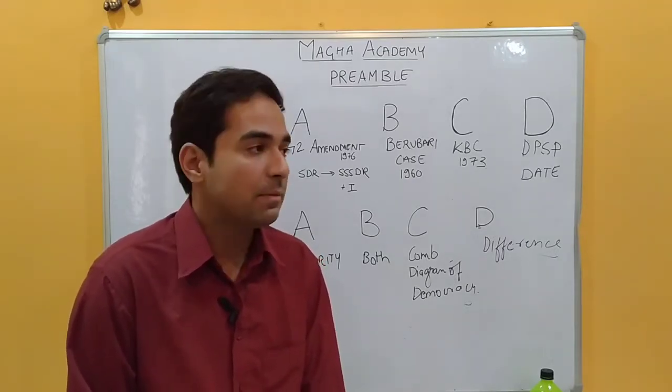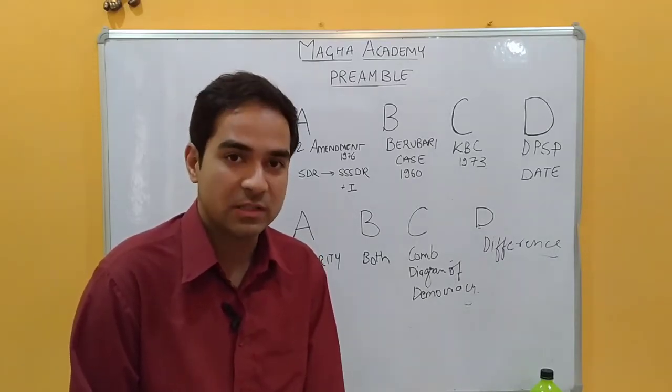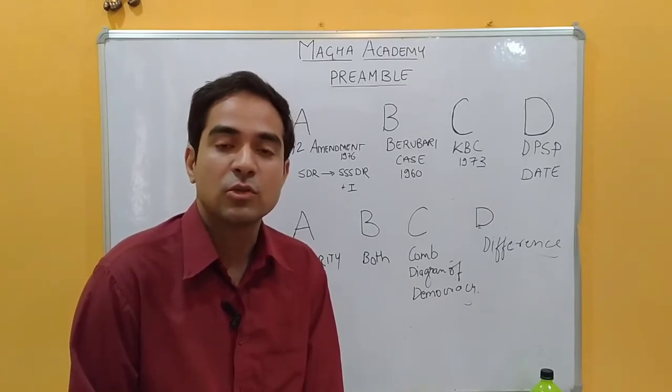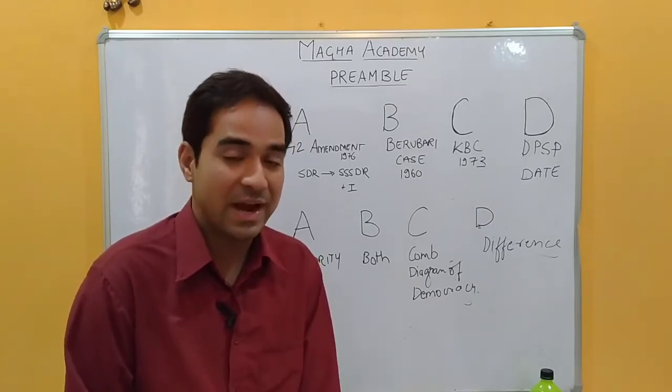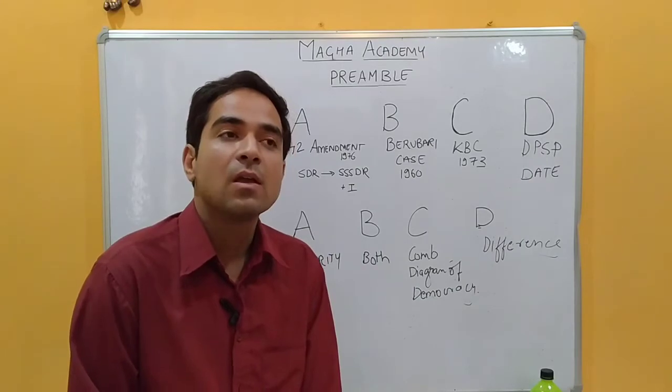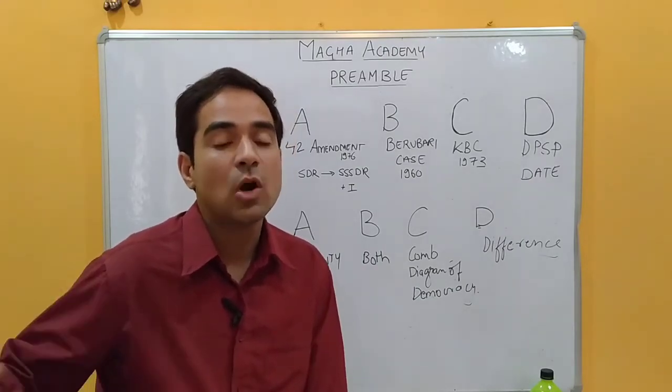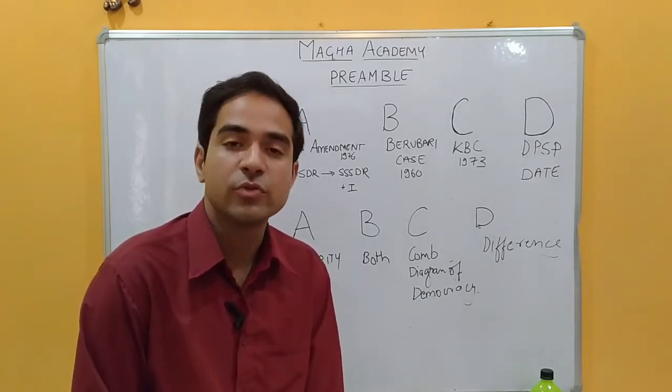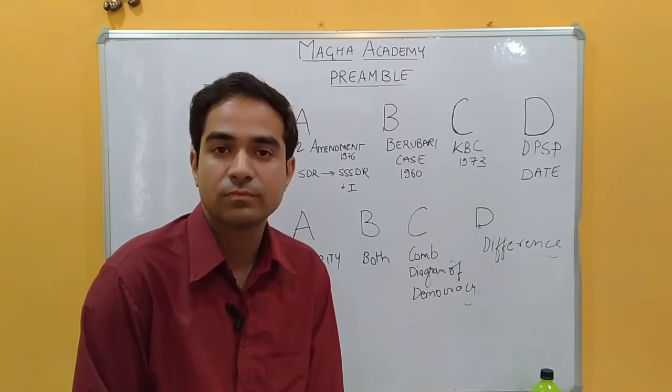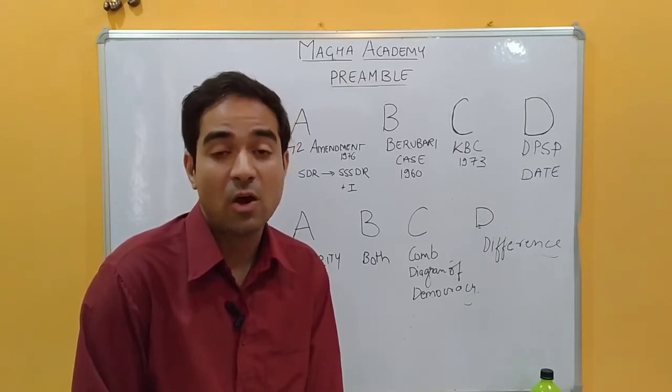And let me also come to the Berubari case. In the Berubari case, the Supreme Court ruled that the preamble is not a part of the Constitution. But how can that be?